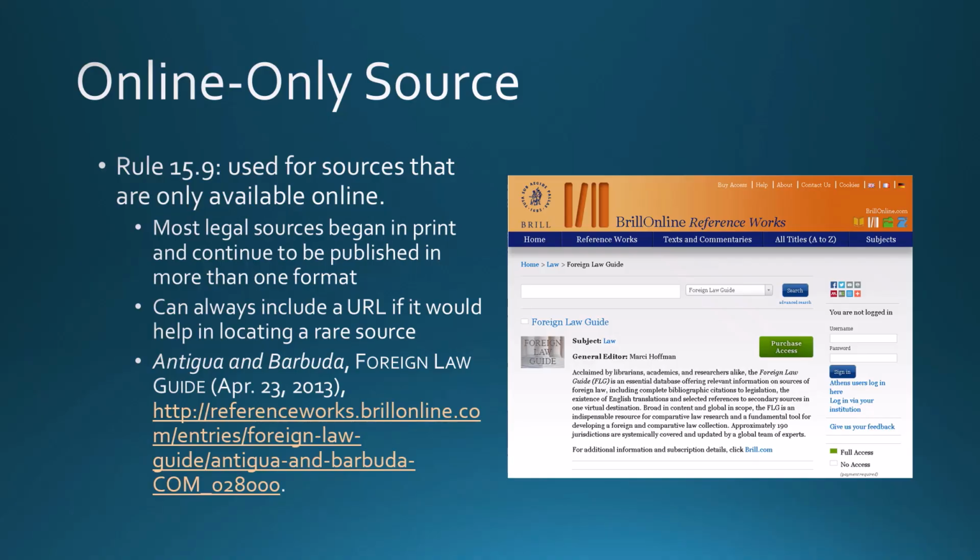There are some resources that are available online only, such as the Foreign Law Guide, which means you will need to use Rule 18 to properly cite any information you pulled out of that database. When making a direct citation to an online-only source, you should just put the URL after the last comma. Don't include the words "available at." If a source is available in both print and in a commercial database, just name the database in place of the URL.